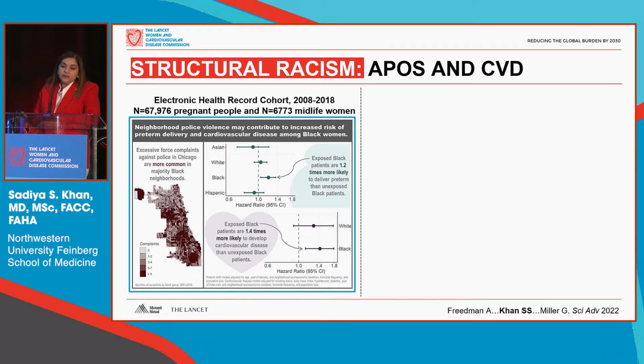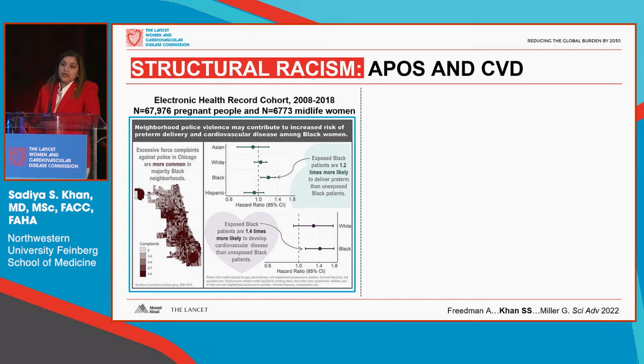In both of these populations, what we saw were neighborhoods that had a higher number of complaints regarding police violence that were formally filed, had higher risk of preterm birth as an important cardiovascular risk enhancer, and of cardiovascular disease later in life. And these risks were similar regardless of adjustment for other neighborhood level factors.